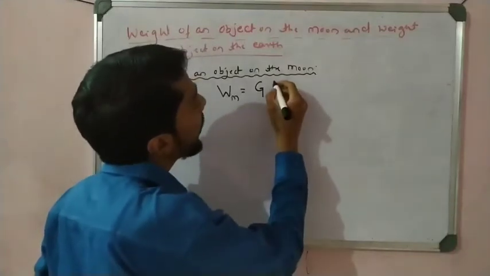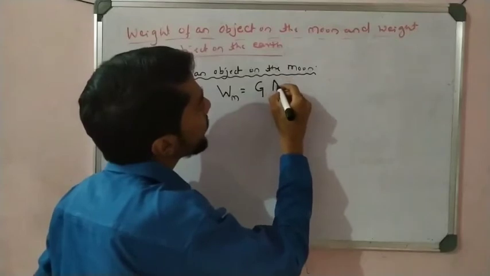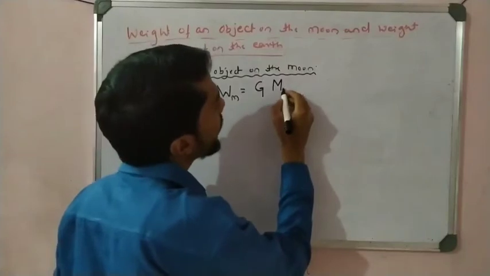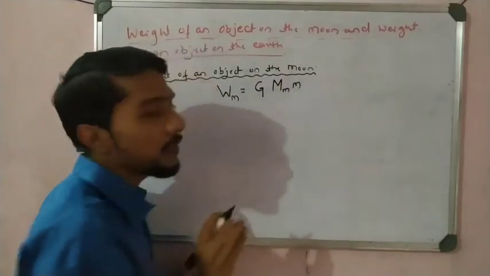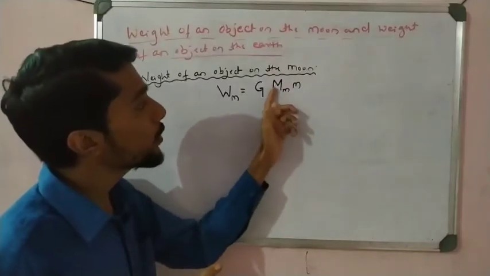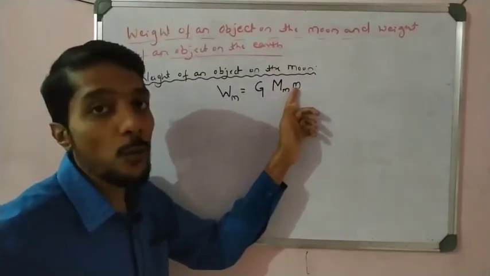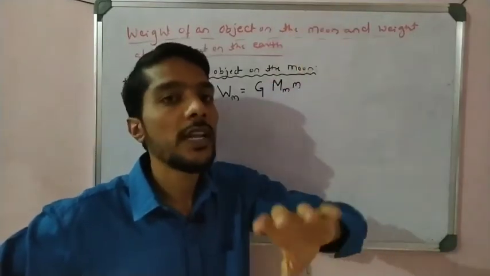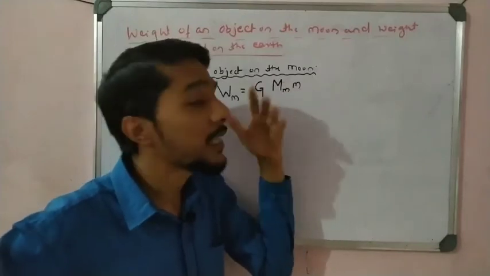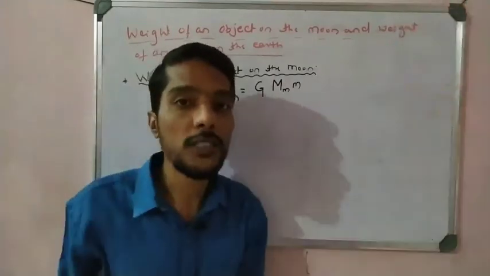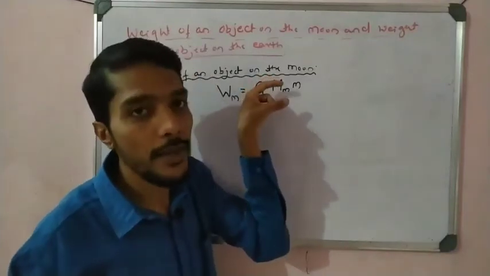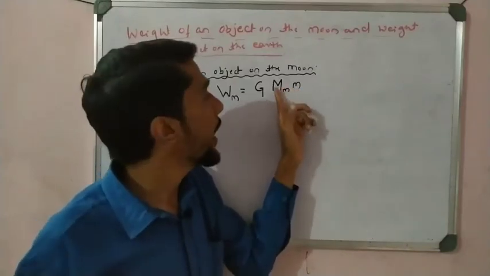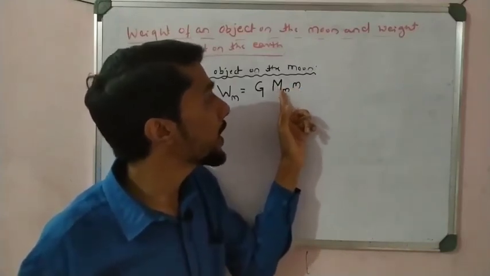So now see, the mass of the moon and the mass of the object, right? You have to remember what is here. See, capital M is what? Mass of the moon. What is small m? Mass of the object. If some object is there, for example, I have kept a ball on the moon, then we take the mass of that ball. That is small m. And capital M is the mass of the moon, because compared to the ball, the moon is bigger. So small m is the mass of the object, and capital M is the mass of the moon. I write that.